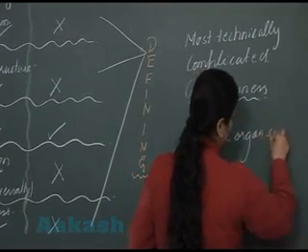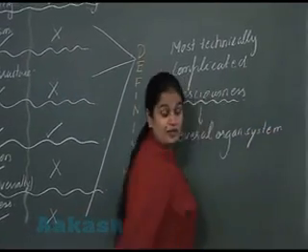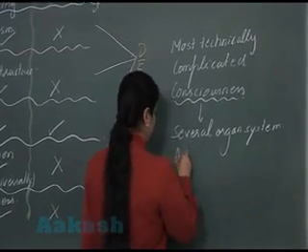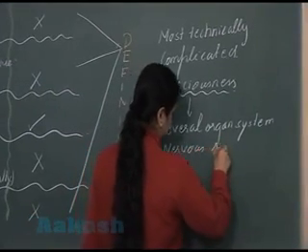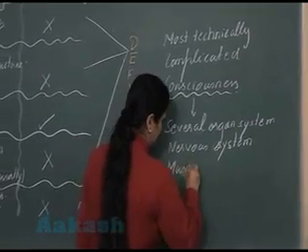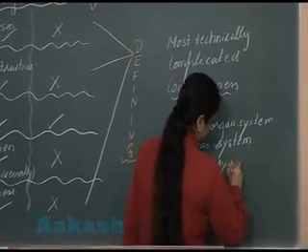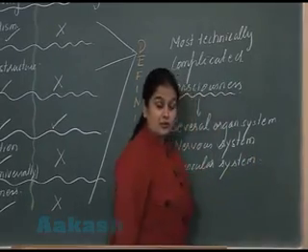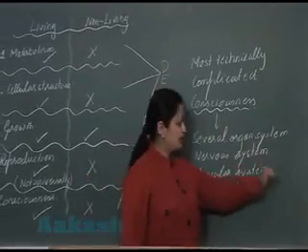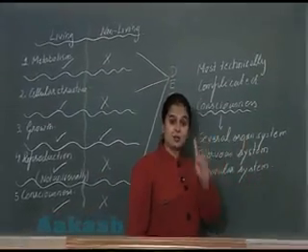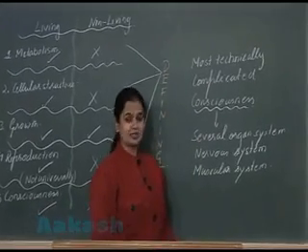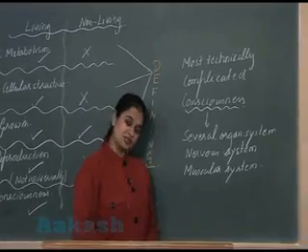Several organ systems. The ones which we have studied here, for example, here there is involvement of the nervous system and the muscular system. So for consciousness, for the ability to sense and respond, several organ systems are required. That's why it is known as the most complicated feature associated with living organisms. So is this clear to all of you?